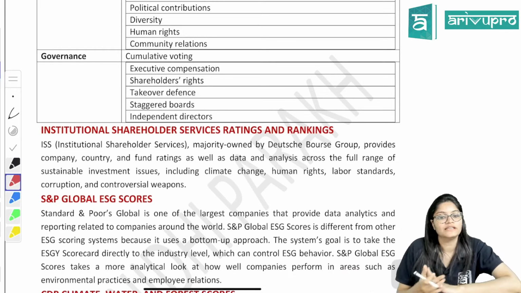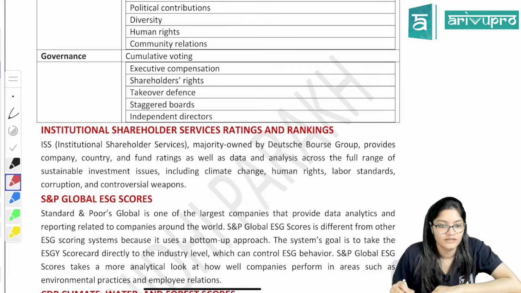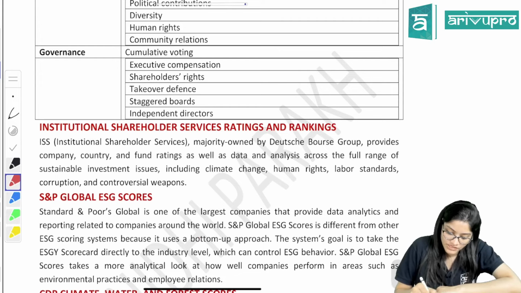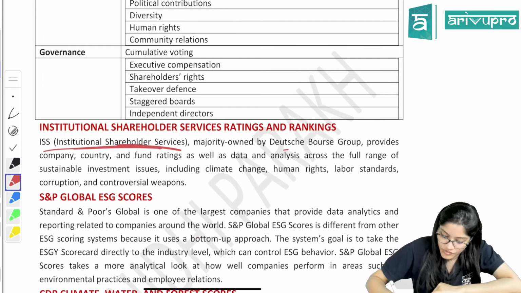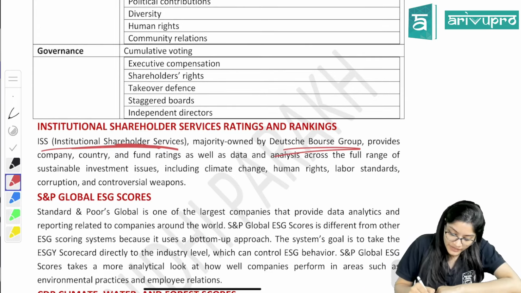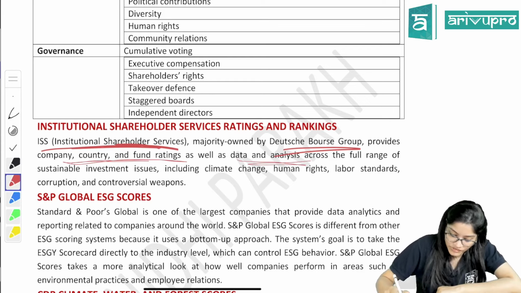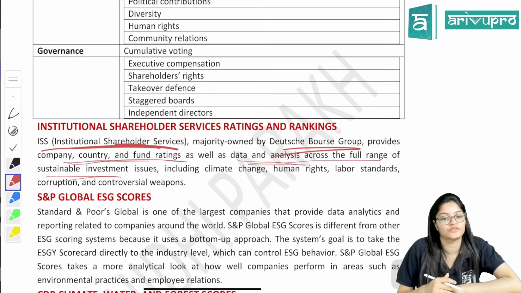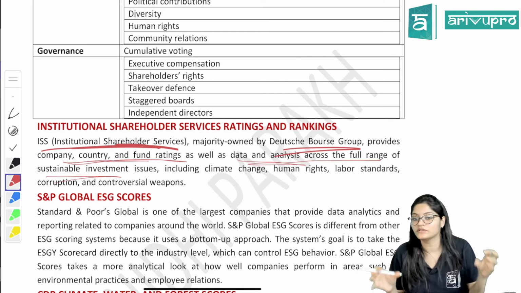Done? Okay, next is your Institutional Shareholder Services ratings and rankings. Institutional Shareholder Services is majority owned by Deutsche Börse Group. What will it provide? It provides company, country and fund ratings, as well as data and analysis across the full range of sustainability investment issues. So how will it provide ratings? It is not just providing ratings on the companies.